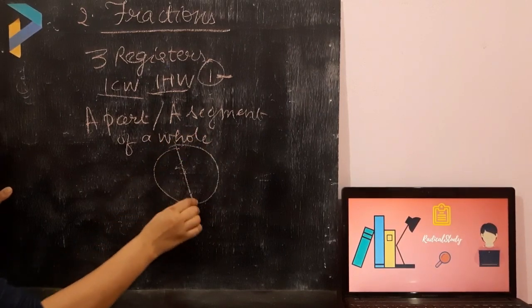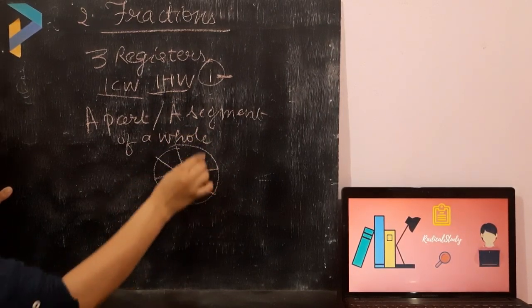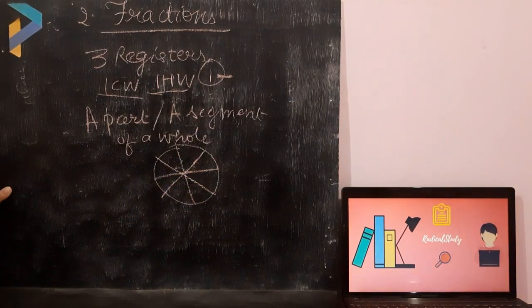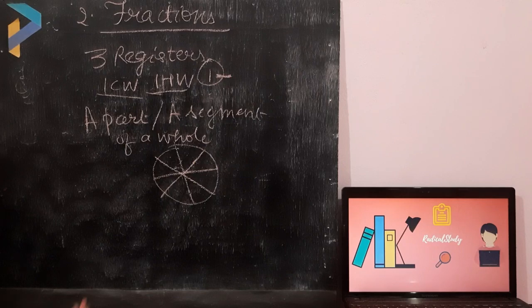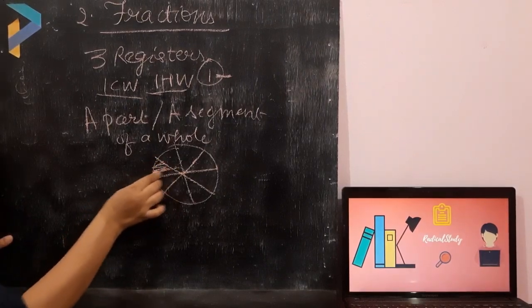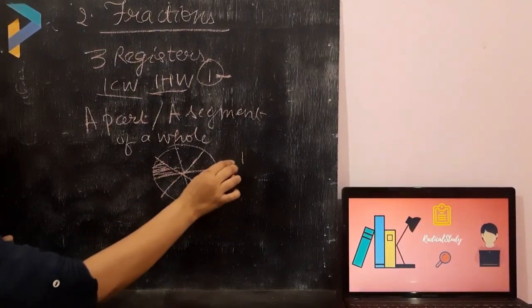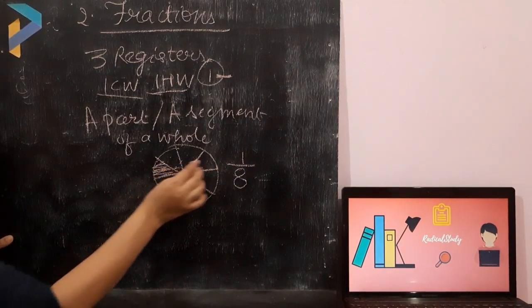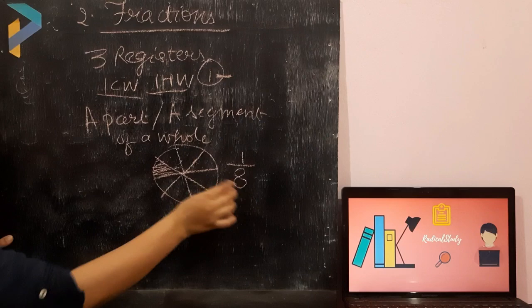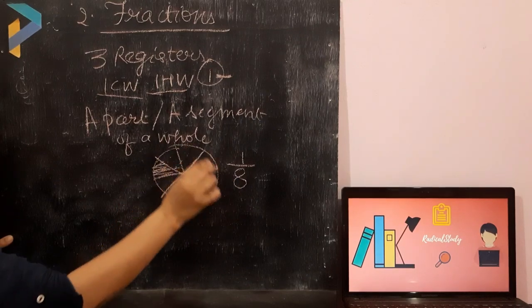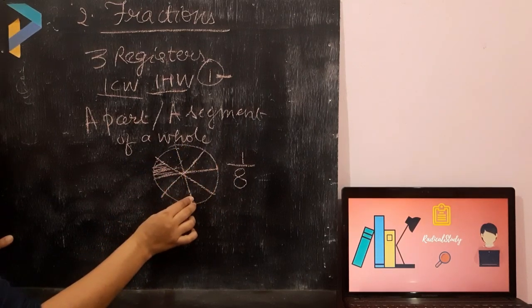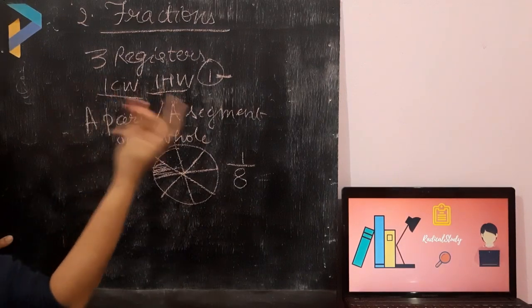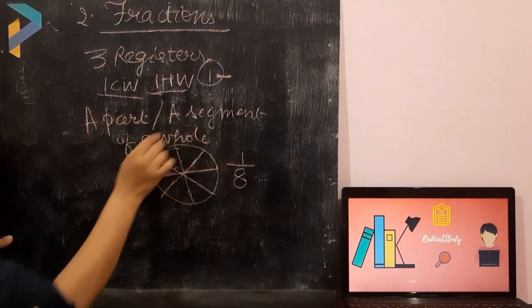The pizza is divided into 8 pieces. Every part of this pizza is represented as 1 upon 8. Why have I represented it like this? Because this is one piece and in total there are 8 pieces. So a fraction can be represented as a part or a segment of a whole.